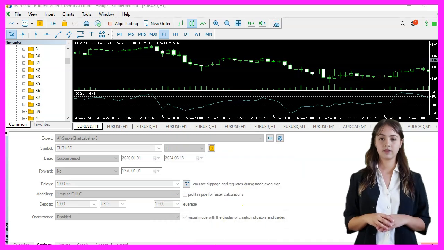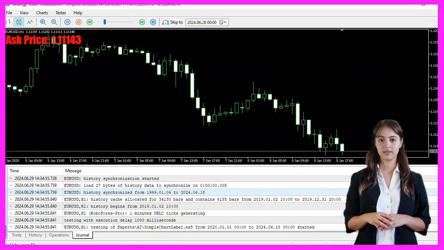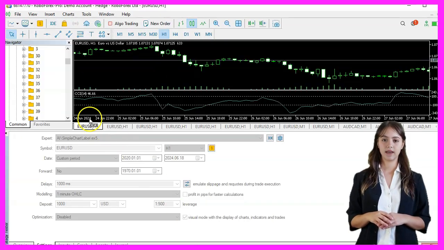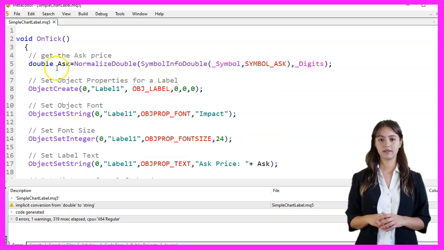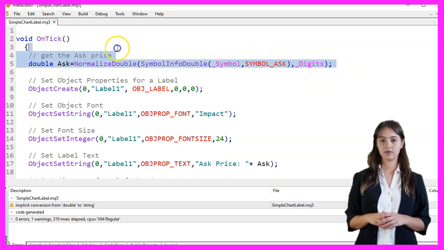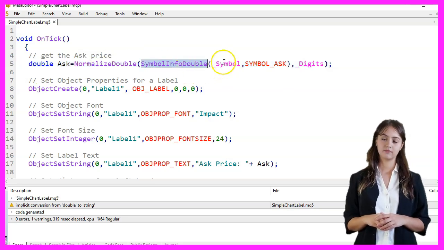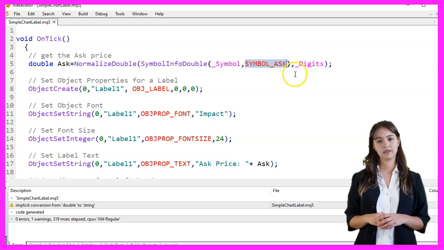First, we start Metaeditor by clicking the little icon or pressing F4. The code begins with the OnTick function, which is executed every time a new tick is received for the symbol. Inside this function, we first retrieve the ask price using the SymbolInfoDouble function. The parameters for this function are _Symbol, which represents the current symbol, and SYMBOL_ASK, which specifies that we want the ask price. The retrieved price is then normalized to the number of digits specified by _Digits to ensure